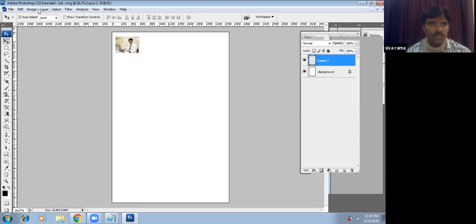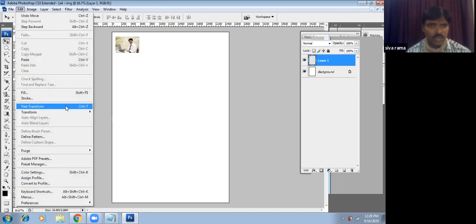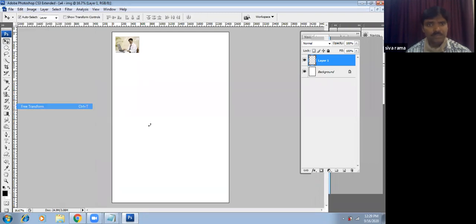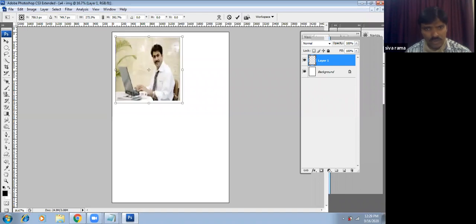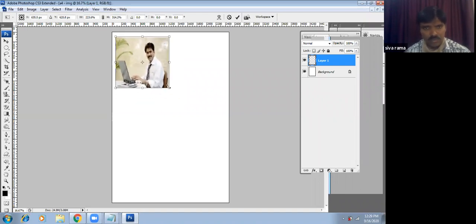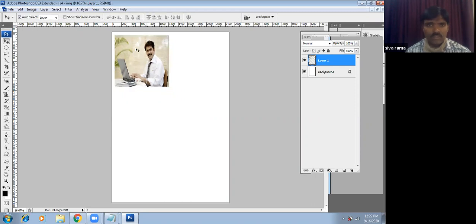If you want to increase the size of the image, we can edit the size with the help of Free Transform. The shortcut for Free Transform is Control T, or else go to the Edit menu, where we have the Free Transform option. We can extend the image size from any corner by dragging as desired. Once you accept, we get the adjustments fixed. Or instead of OK, we can press the Enter key also. Yes, I accepted the size that I increased.